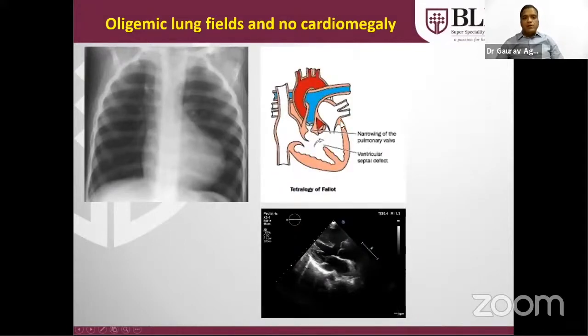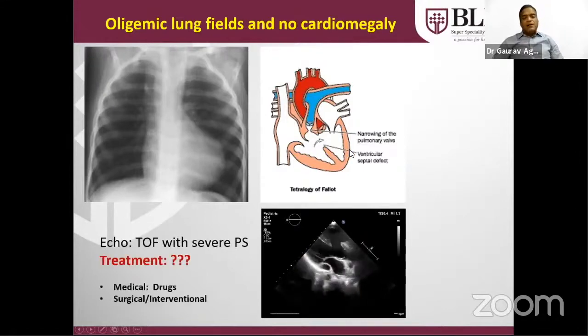Tetralogy of Fallot will have a large VSD with narrowing below the pulmonary valve or at any level of the pulmonary artery. As the obstruction increases at any of these levels, the shunting from RV to LV will increase, and the cyanosis will further increase. Treatment is medical, where we give iron and propranolol to decrease the cyanosis, and surgery or intervention are the definitive treatment.